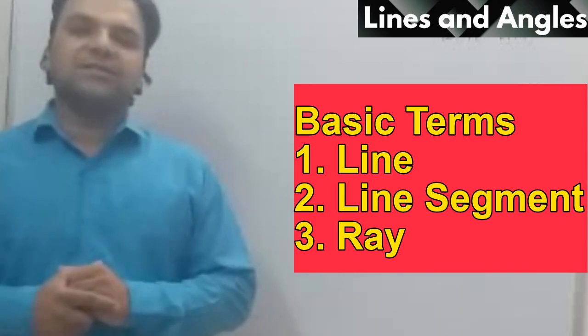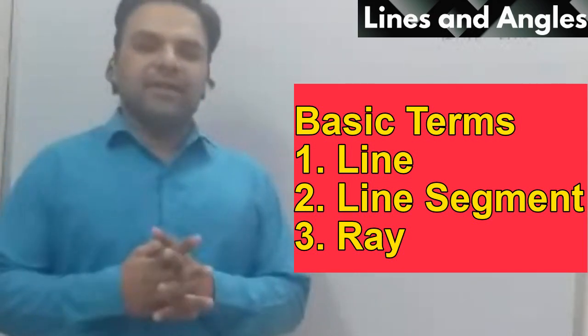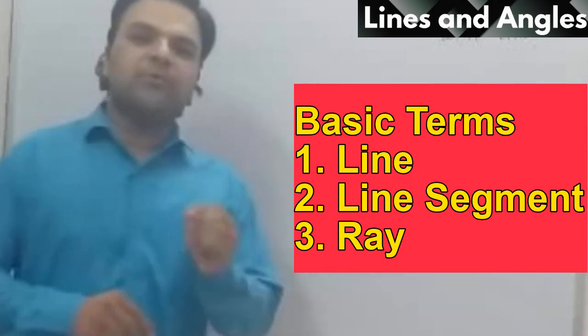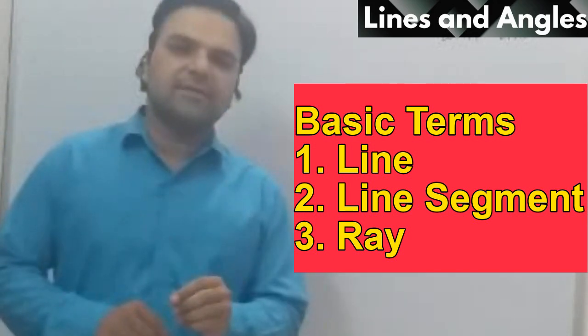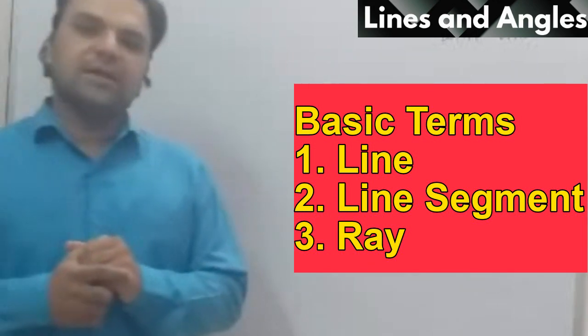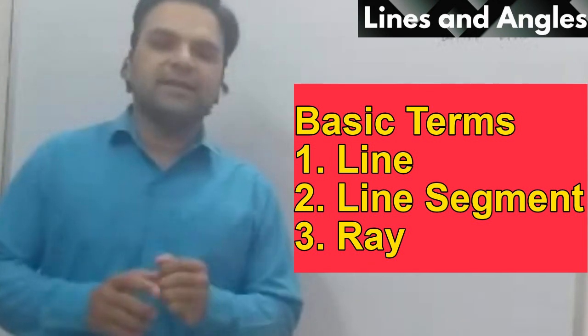Today we are going to start chapter number 6. The name is Lines and Angles. Chapter number 5 we have left because CBSE has already deleted this chapter this year. So after chapter 4 we will start chapter number 6, Lines and Angles.